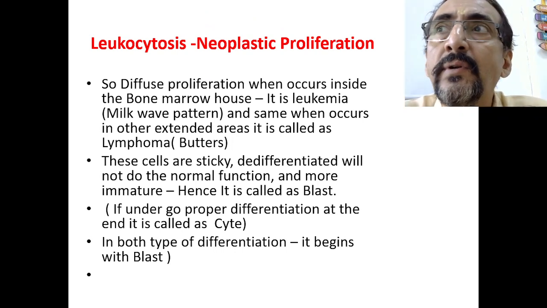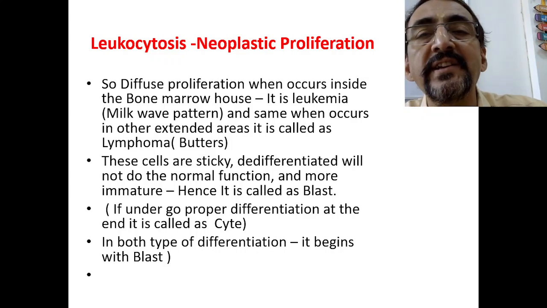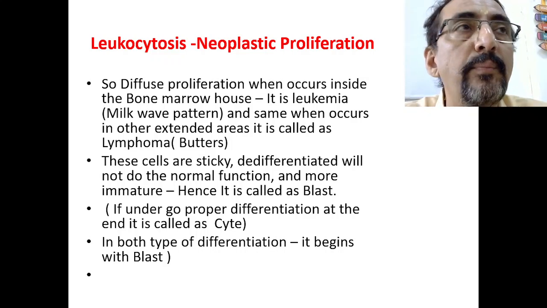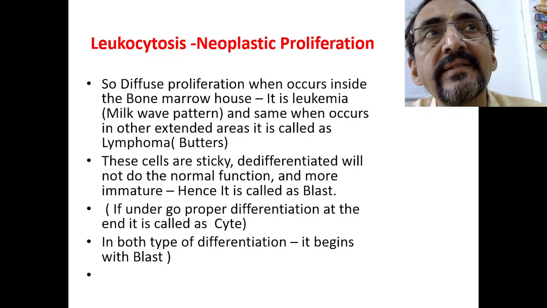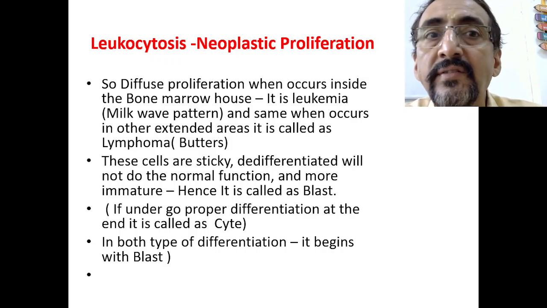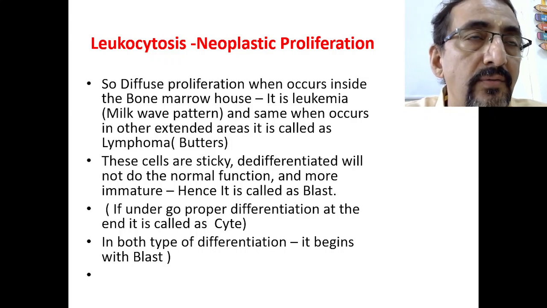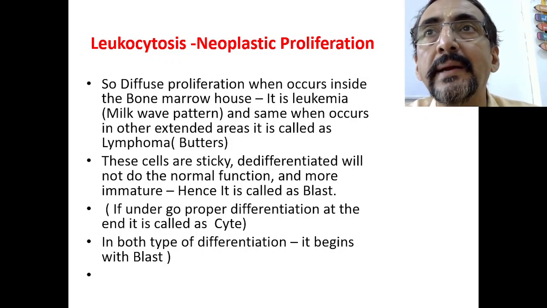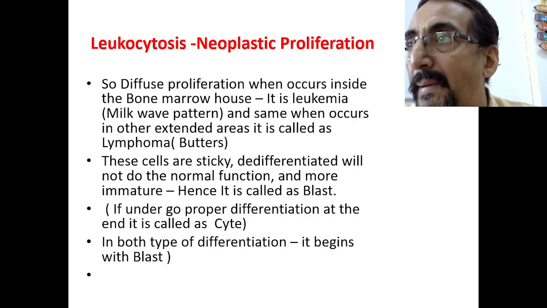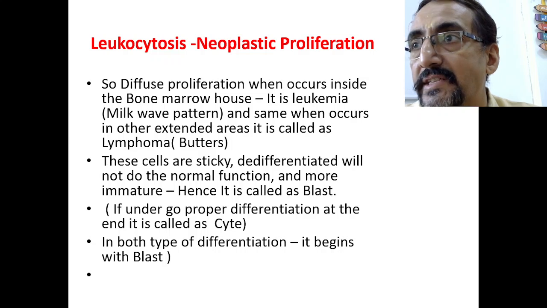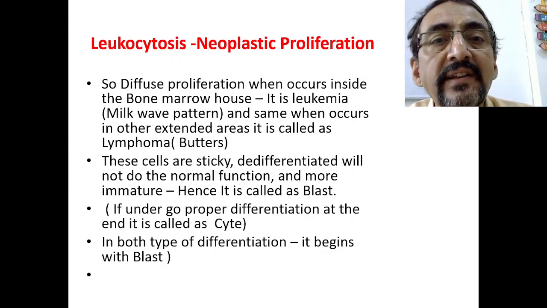Usually it is diffusely spreading and sticky in nature, therefore it is called a milky wave pattern. And the same, when it occurs in other extended areas of the body like a lymph gland, is called lymphoma. Just like butter from milk, butter will be sticky compared to the milk, and there is a node-like structure. So these cells are very sticky.